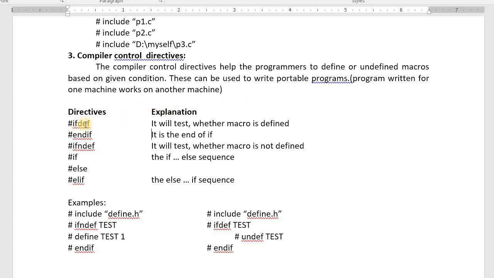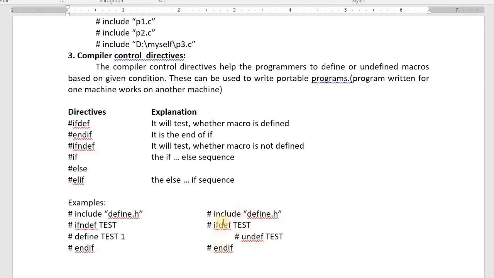Hash ifdef. What is the use of it? Hash ifdef means if this test macro is already defined, then we undefine it. If started, if completed. In this example, the compiler will check whether test is already defined in this added file. If it is already defined there, it will undefine it. If started, if completed.